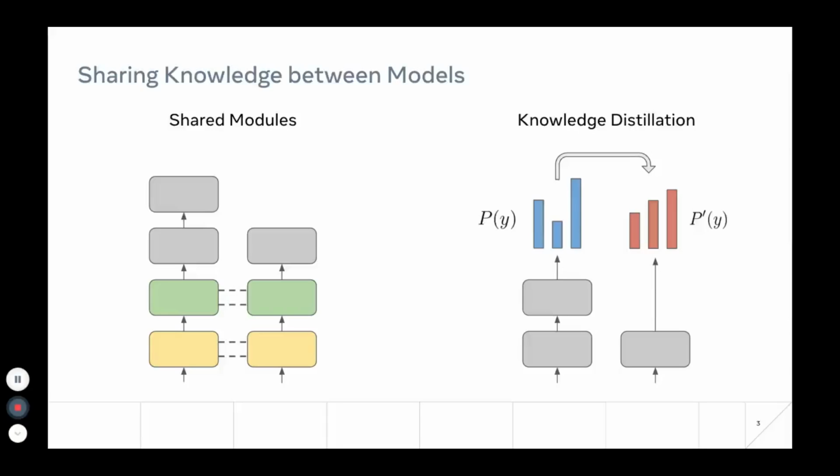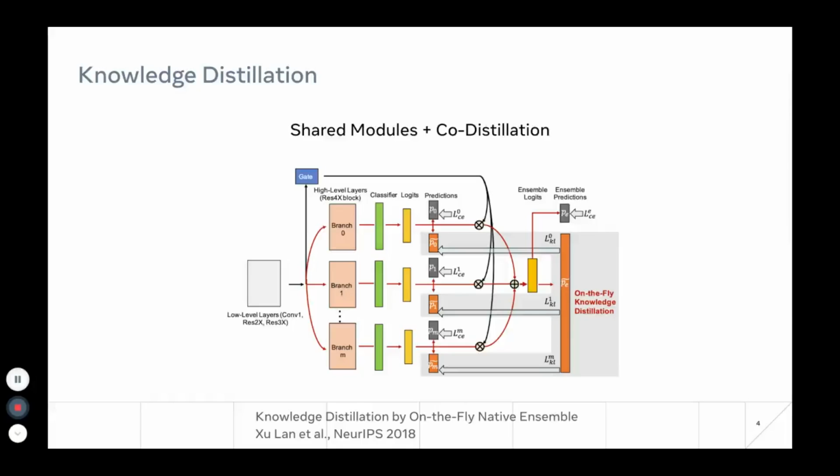Knowledge can be shared between models in two ways. One of them is to share the modules themselves, and the other is to align the output distribution of different models through knowledge distillation. Co-distillation is a technique where models are jointly trained from scratch while simultaneously sharing the knowledge from a teacher to a student model.